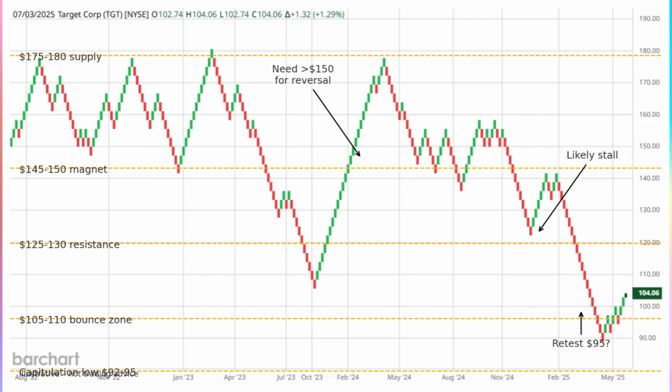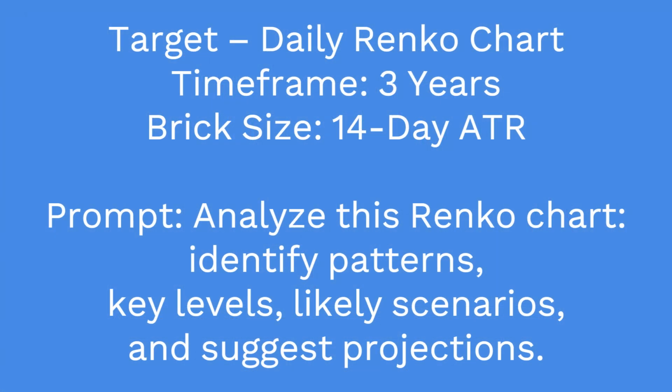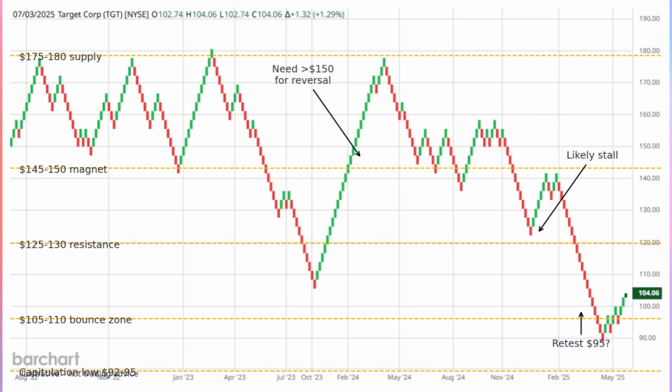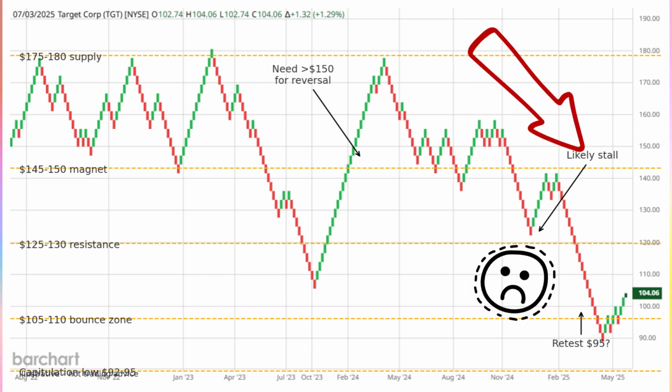Then, I asked about target ticker symbol, TGT. I picked Target specifically because I knew it's been in a downtrend for some time. I want to see what o3 can tell me about it. I used the same prompt, same chart time frame, and the same 14-day ATR for brick size. o3 said overall, Target showed a clear downtrend with consecutive bearish bricks forming lower highs and lower lows, suggesting strong bearish momentum. It also indicated that unless a reversal brick forms, the downtrend is likely to continue.